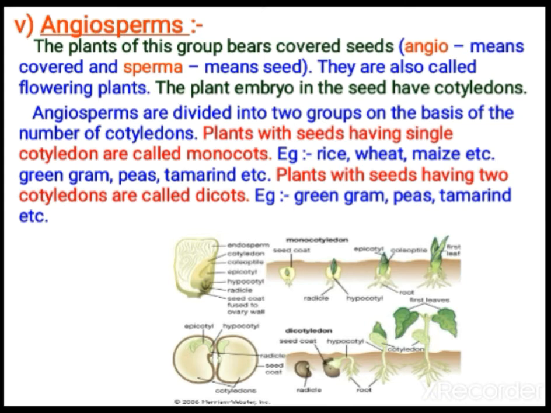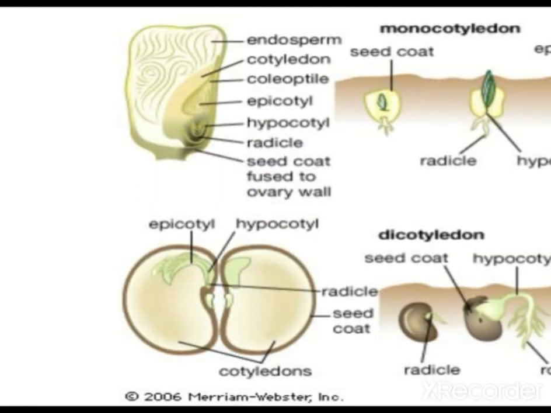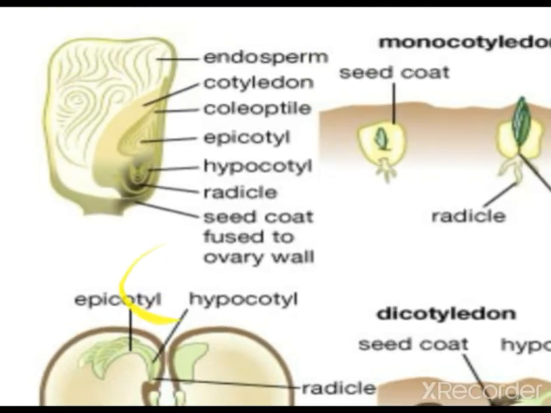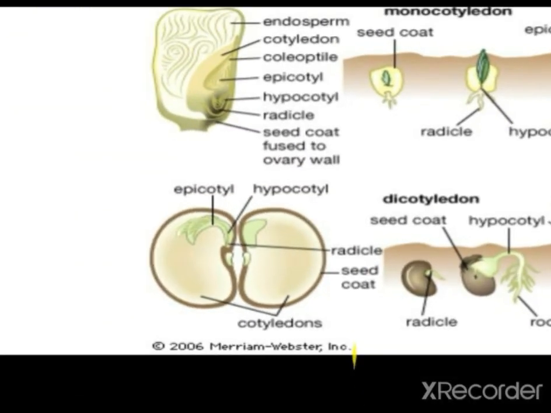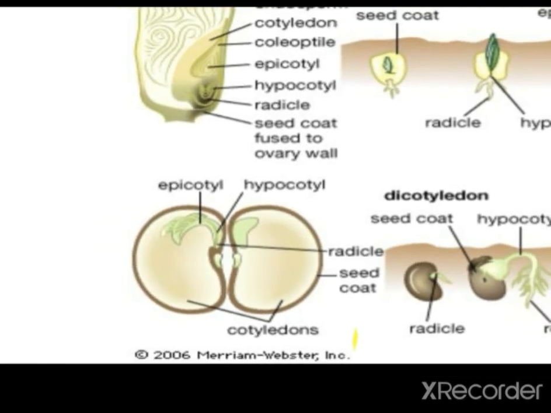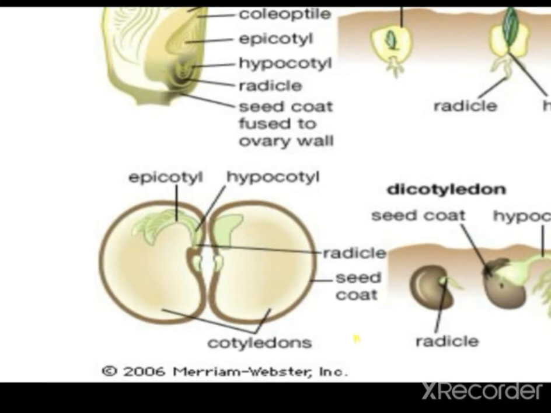So today we studied angiosperms and gymnosperms. You can see here, when you break the two cotyledons, you can observe a small embryo lying inside. This embryo has a root portion here, and this portion will grow into a leaf later. This root portion you call the radicle, and the green portion that develops is the plumule. The plumule develops into the shoot system, and the radicle develops into the root system.